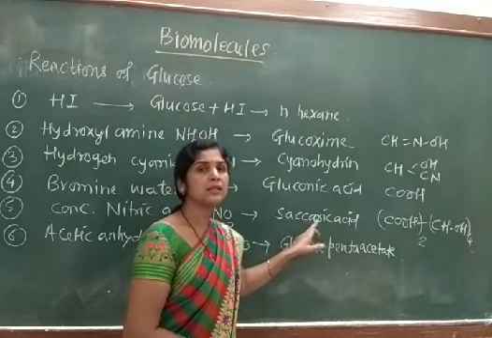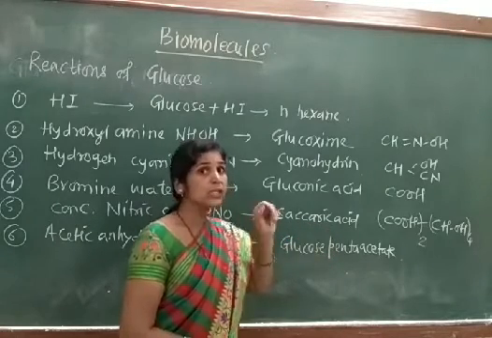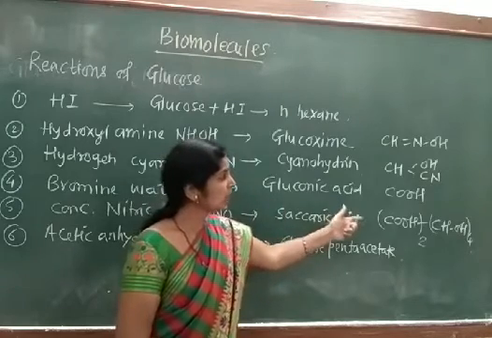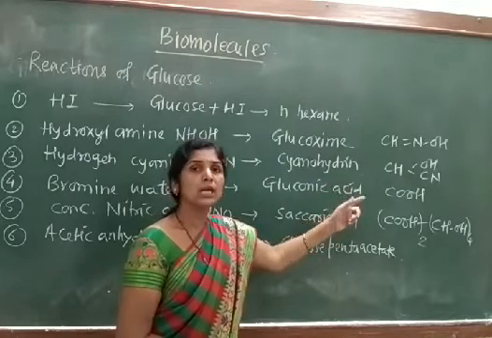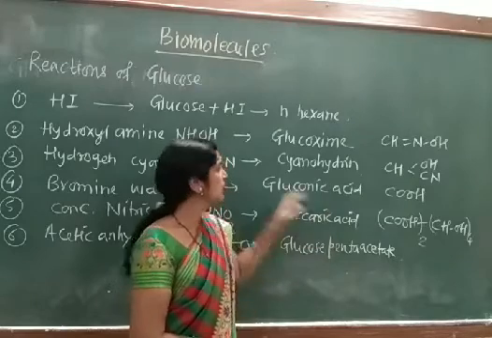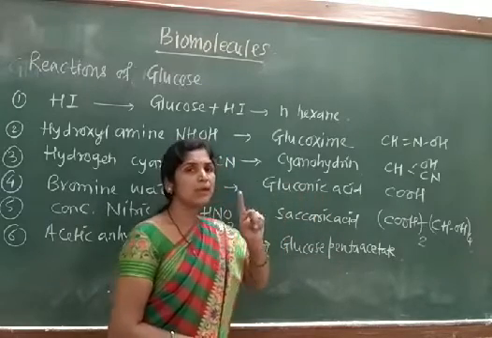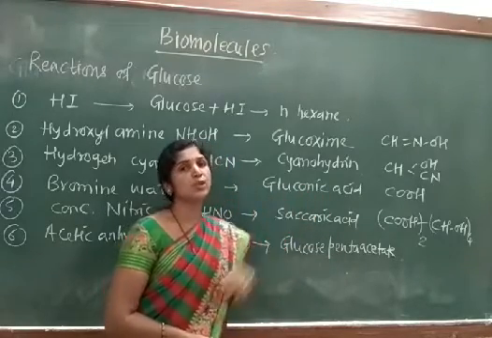Saccharic acid is the acid which has 2 COOH groups and 4 CHOH groups, whereas in the case of gluconic acid, we have the presence of only 1 COOH group.